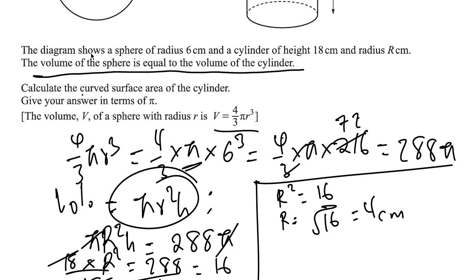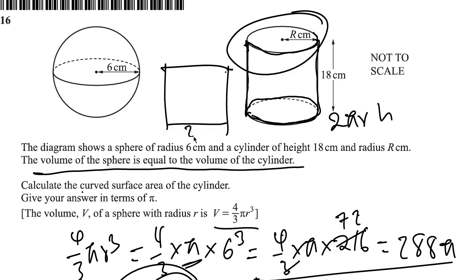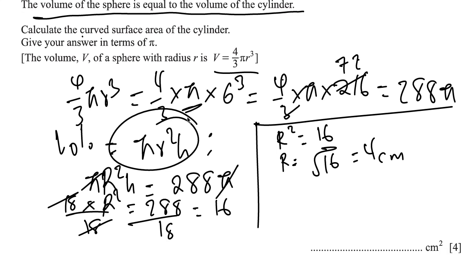Now it says, what's the curved surface area? The curved surface, right, which is this, the curve, because this is the part that was folded, and that's given by 2 pi rh, because the distance around the circle is 2 pi r, and then multiplied by the height. So it's kind of like a rectangle that was folded, with sides 2 pi r and the height, and that's the area, right? It led to the circumference times the height. So that's the formula, 2 pi rh.